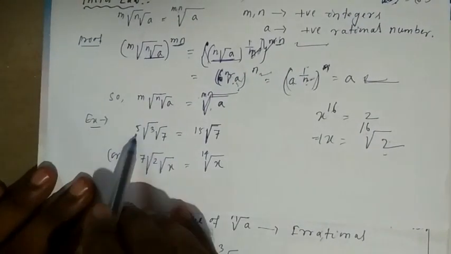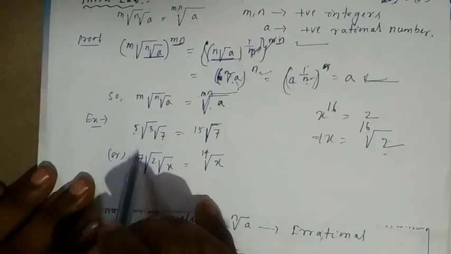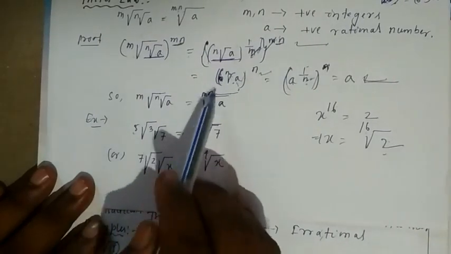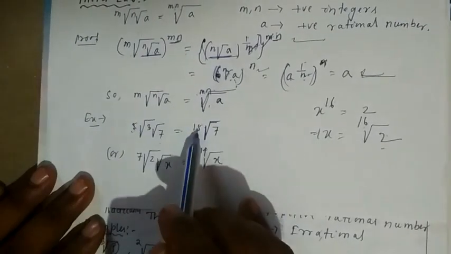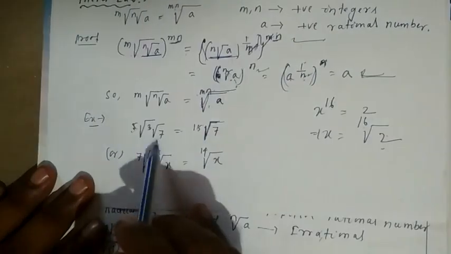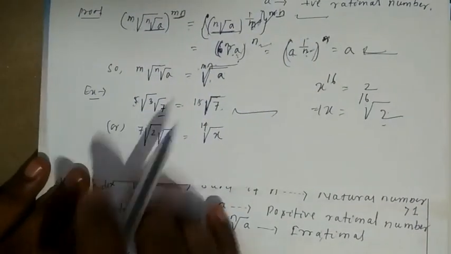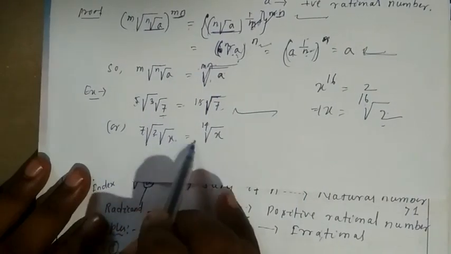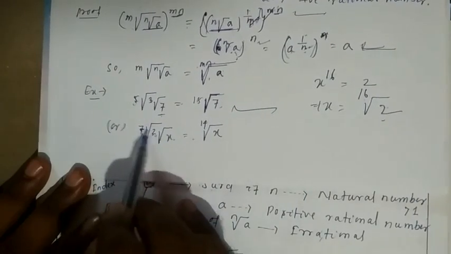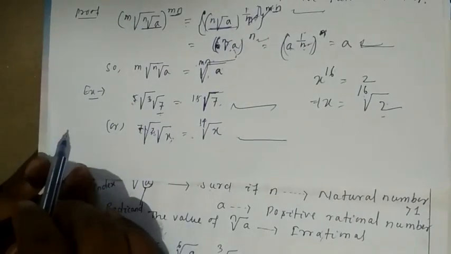Example: I will say the 5th root, again the cube root of 7, is equal to how much? The mnth root, that means m here is 5, n here is 3, so mn means 15. So the 15th root of a, here 7. Another example you can say: the seventh root, again the square root of x, is equal to mn. You have to multiply 7 into 2, which is 14, so the 14th root of x. Clear? Okay.